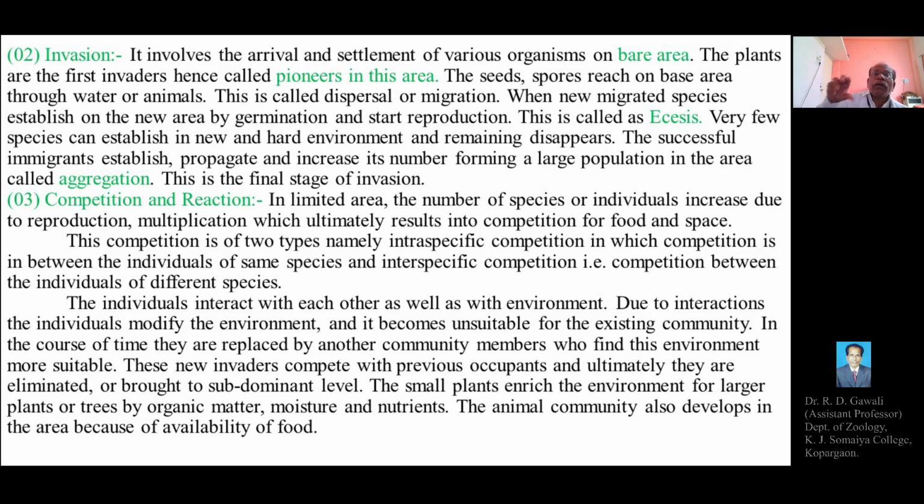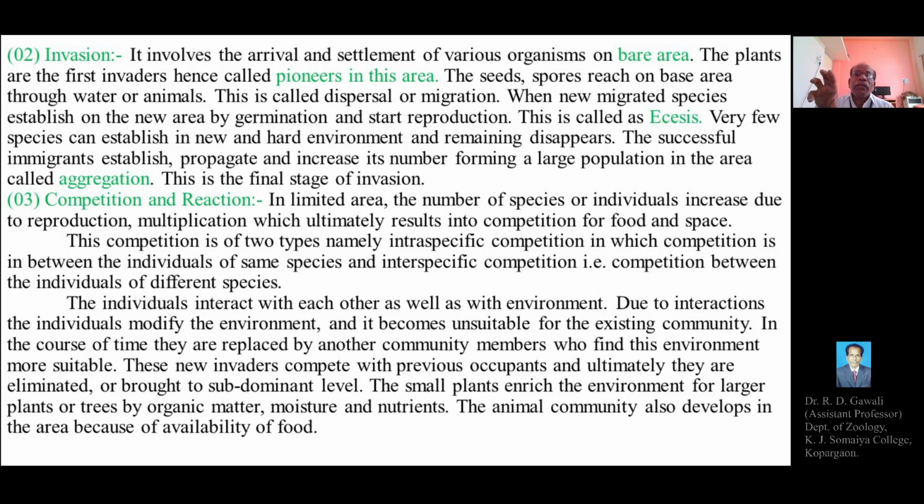So in the new area or the new community or the new habitat, after the invasion, there may be an increase in the number of certain species. There may be an increase in the number of individuals or the population of certain species, and this will ultimately result in a competition for reproduction, multiplication, and also for food and space. So these are some of the important requirements of the organisms, and thus there may be a competition for food and space.